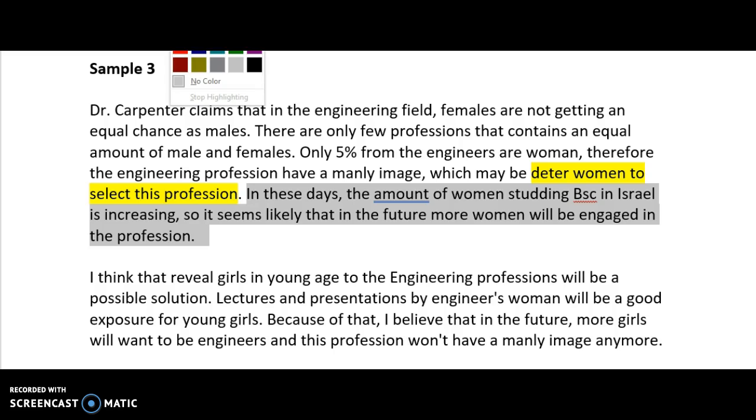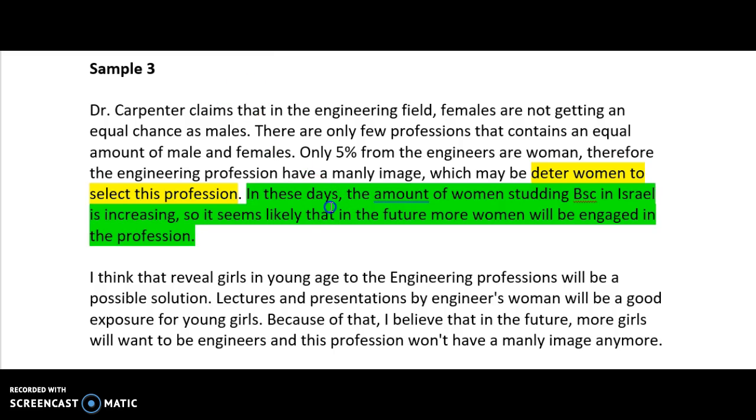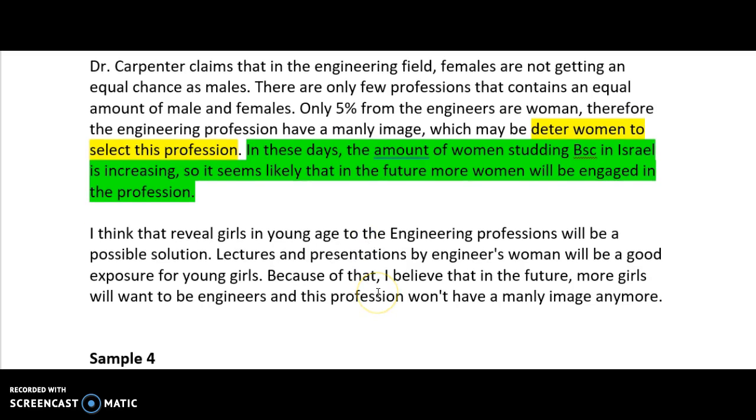I'm just going to put this in green because it's not really part of the problem. I think that it shows that we have to show girls at a young age the engineering professions. There's a problem here with the English. And that might be a solution.